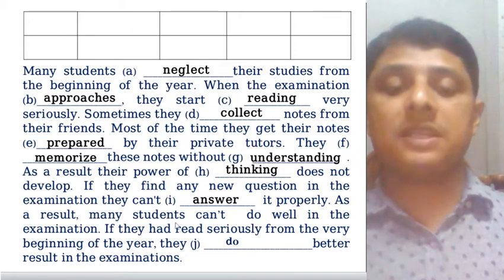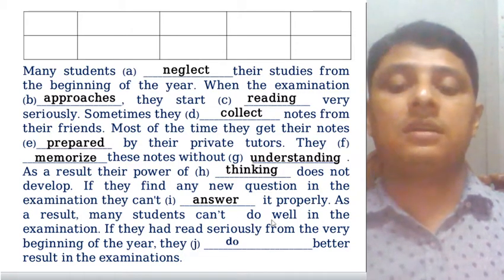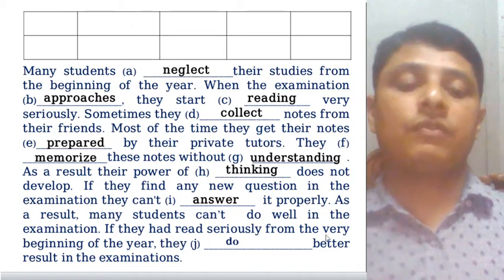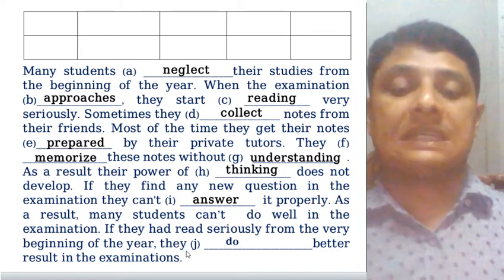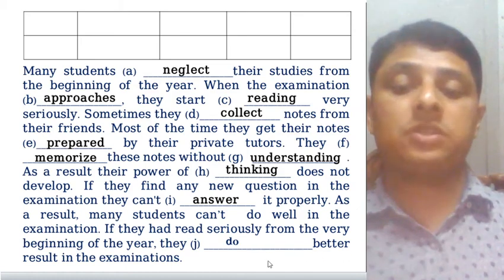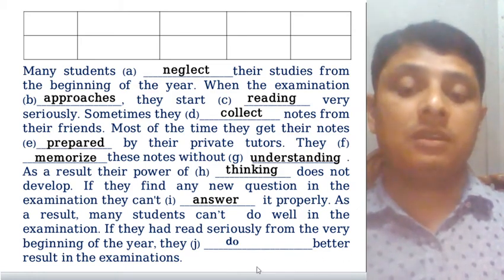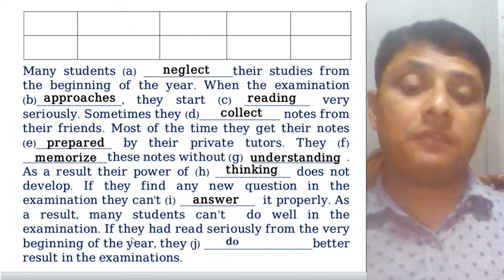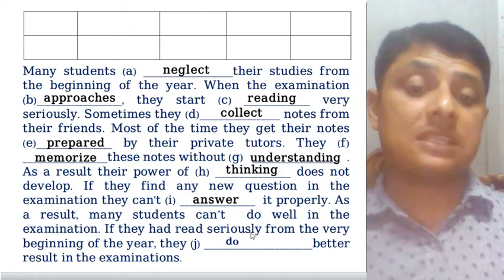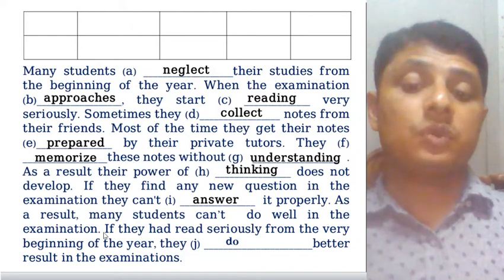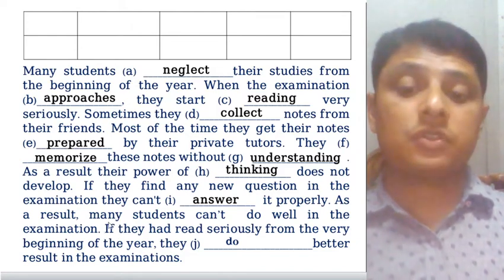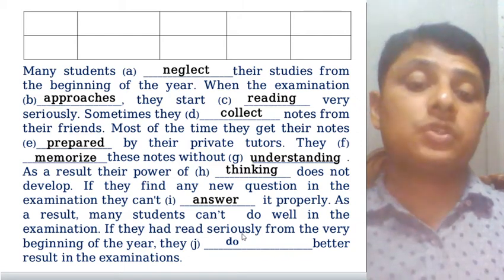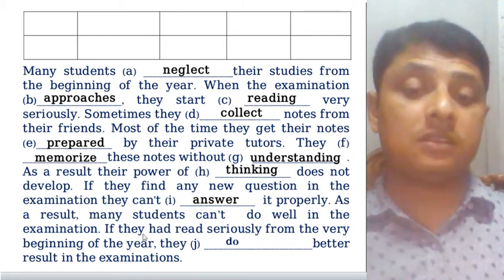As a result, many students can't do well in the examination. If they had read seriously from the very beginning of the year, they dash do better result in the examination. Dear students, here's the clue. Here you can see, if they had read seriously, so it is a third conditional. If they and then had and read, so seriously, it's a third conditional in this sentence.